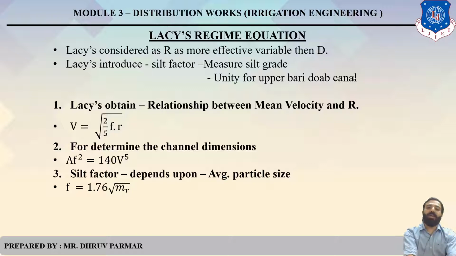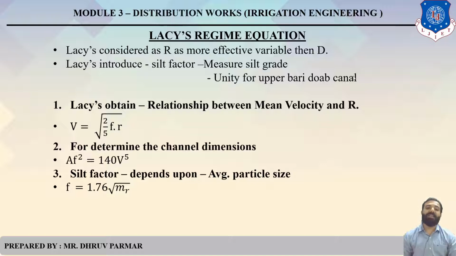Now there are some formulas of Lacey's regime equations. Lacey considered R a more effective variable than D. As per Kennedy, D is considered more important than R. But as per Lacey, hydraulic mean depth is very important. Lacey introduced the silt factor, which measures silt grade and which has a unit value of 1 for the standard silt of the canal.